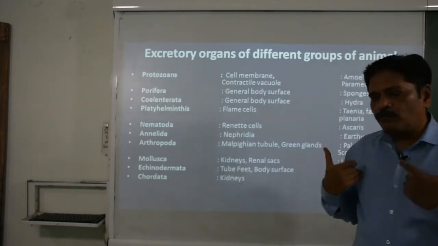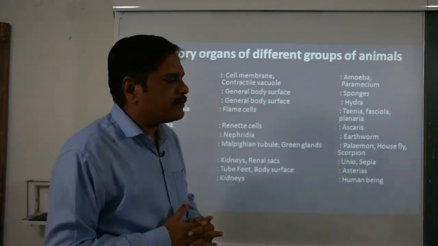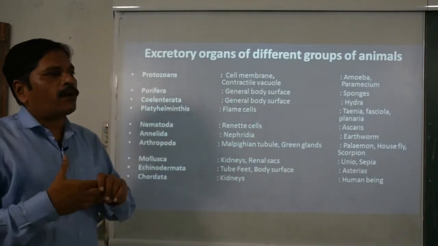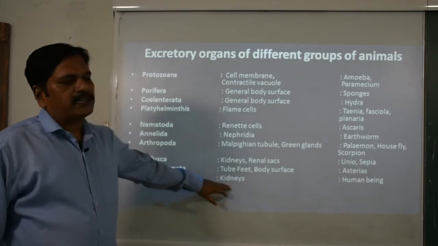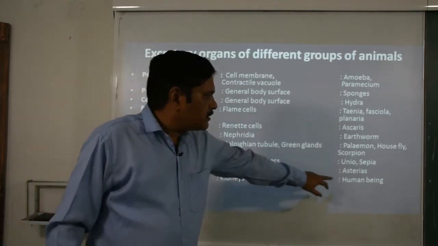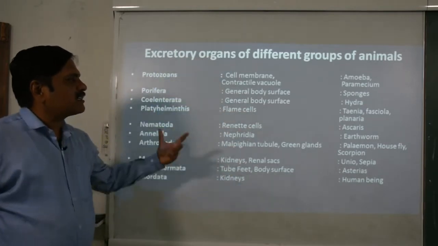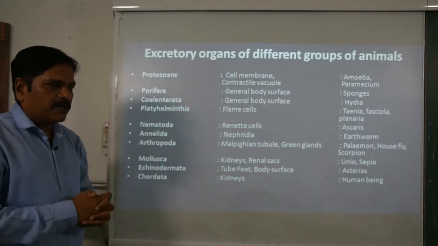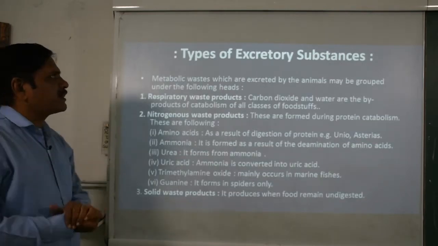Then the chordates, the category to which human beings and all the mammals, all the vertebrates belong. Their excretory organ is the kidney, and we are the best example of this. So this is just a concentrated form of the structures by which you can learn this.